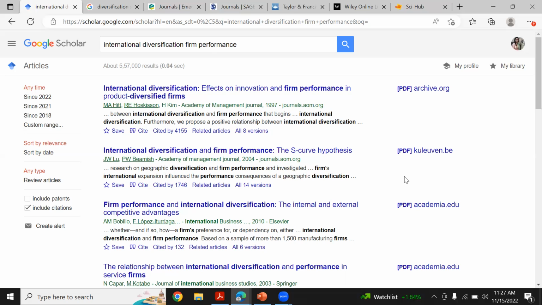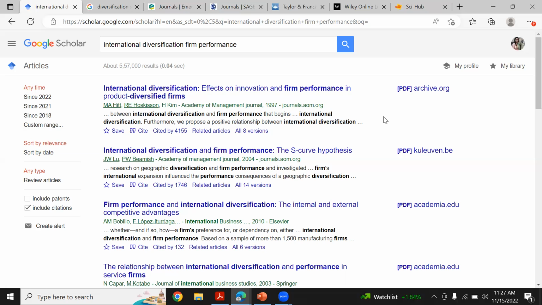Other than that, if any of the papers is unable to download with the methods I'm going to tell you, you can email the author. The authors' names are readily available on the article, as well as the email address and contact details of the authors. You can email them, and they will be more than happy to share their publications with you.